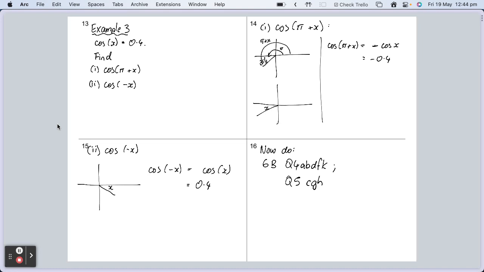Now, for the purposes of this next discussion, I'm going to assume it's an angle between 0 and 2 pi, because if it's beyond 2 pi, then it doesn't matter, right? We can rewind it back as many 2 pi's as we want to get it back to between 0 and 2 pi. So that's not so much of a point. Similarly, with a negative result, we can do a similar thing. So assume it's between 0 and 2 pi. I've been given that cos x is equal to 0.4.